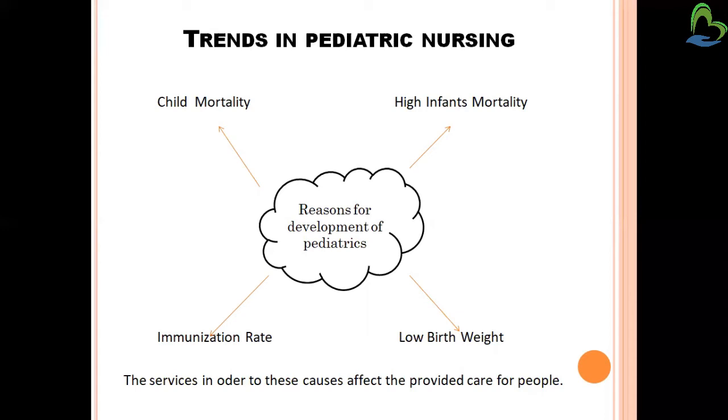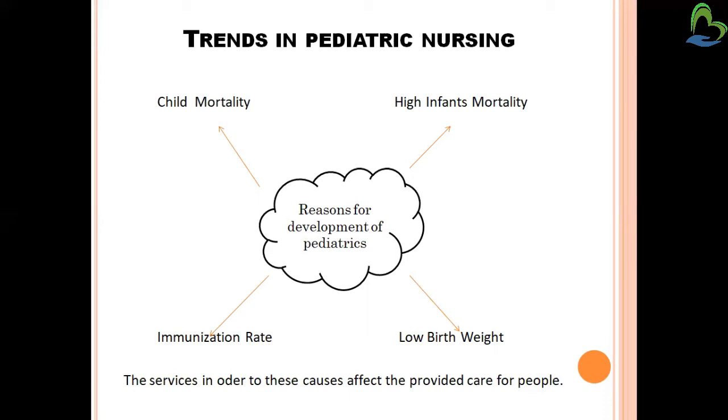The reasons were, first, child mortality, meaning death rate. There were many deaths in children and high infant mortality. Infant means a child from 28 days to 1 year. In these children also the death rate was high. Then immunization rate. Parents living in villages did not have enough education or knowledge about immunization.